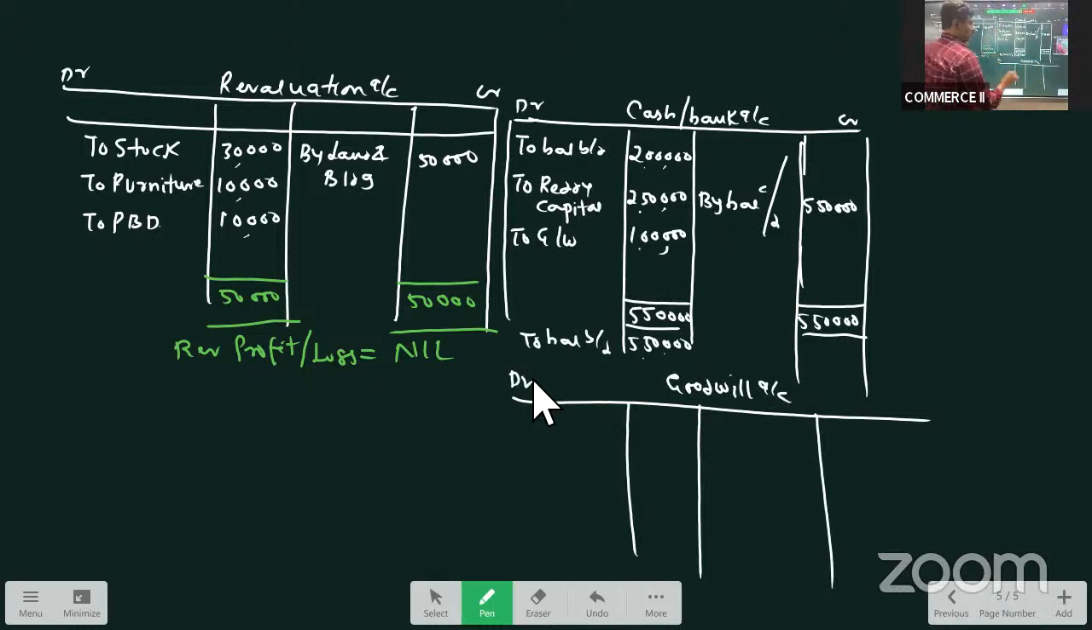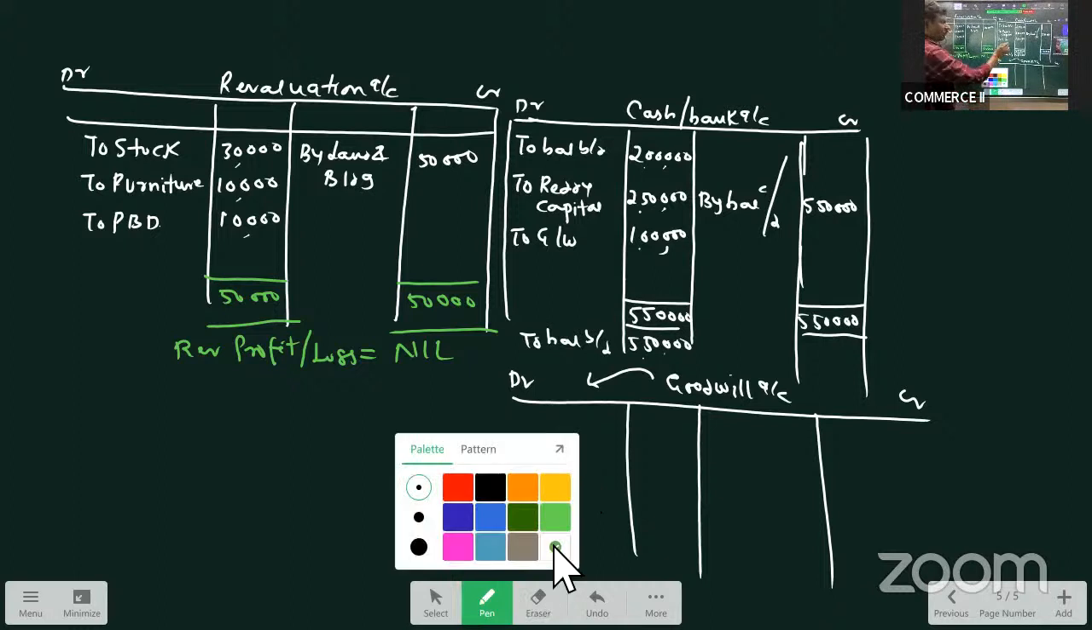But always do remember, when we are preparing goodwill account, goodwill will always be debited with old partners' accounts, except when goodwill is paid privately. On the debit side, you should always write to A, to B, or to Raju, to Rao, whatever the old partners' names are, in the ratio. So what is the amount of goodwill? The amount of goodwill is 1 lakh.